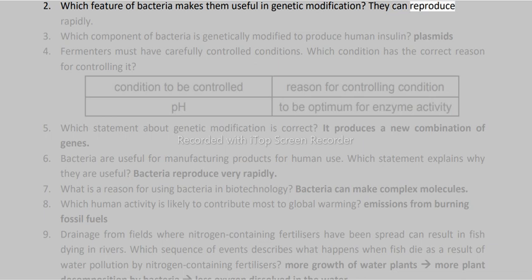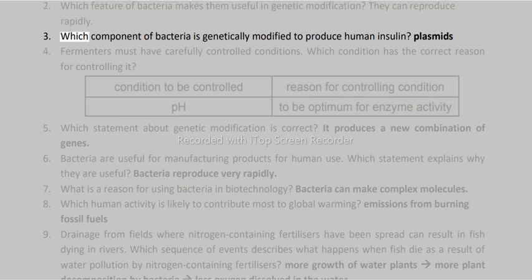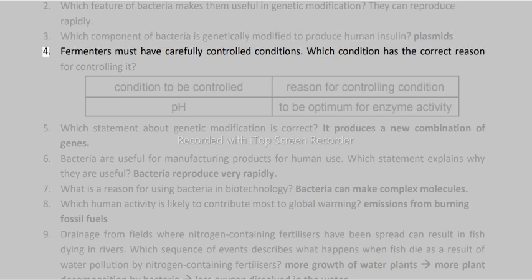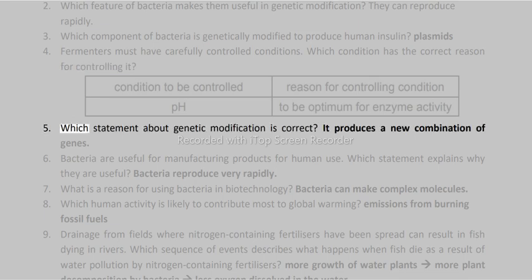2. Which feature of bacteria makes them useful in genetic modification? They can reproduce rapidly. 3. Which component of bacteria is genetically modified to produce human insulin? Plasmids. 4. Fermenters must have carefully controlled conditions. Which condition has the correct reason for controlling it? 5. Which statement about genetic modification is correct? It produces a new combination of genes.